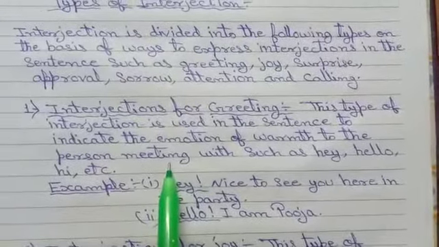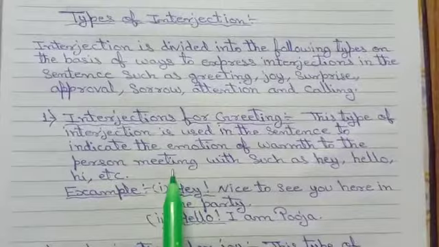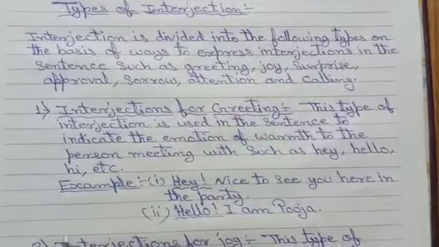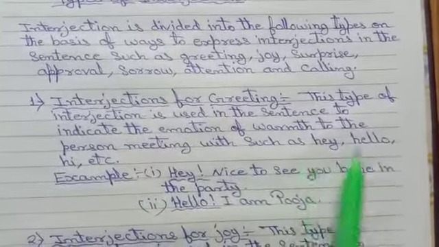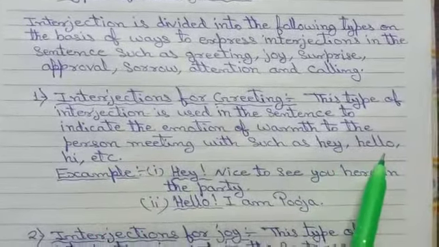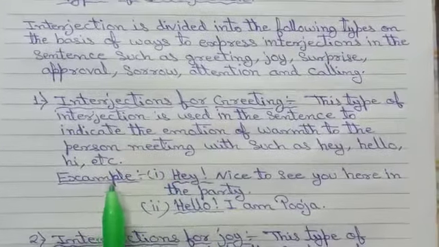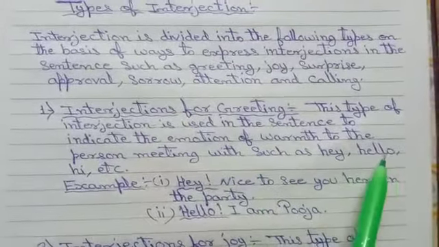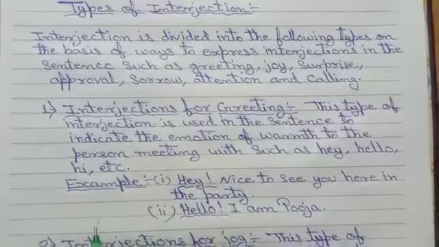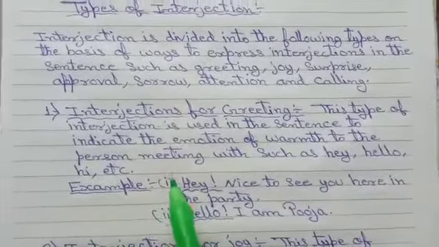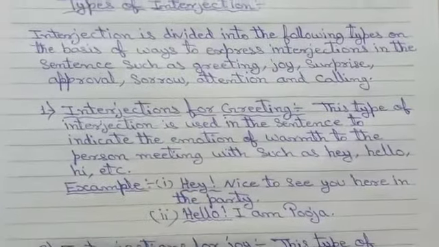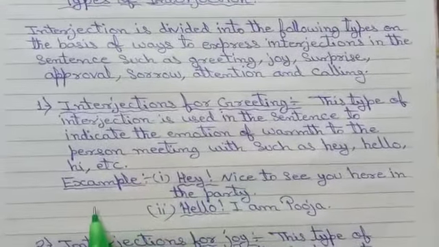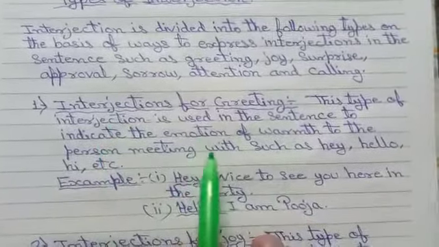When one person meets another person, at that time such words which belong to interjection for greeting are used, such as hey, hello, hi, etc. By the help of these words, that person greets another person and also indicates the emotion of warmth to that person. So I think that all of you understand the explanation of interjection for greeting.